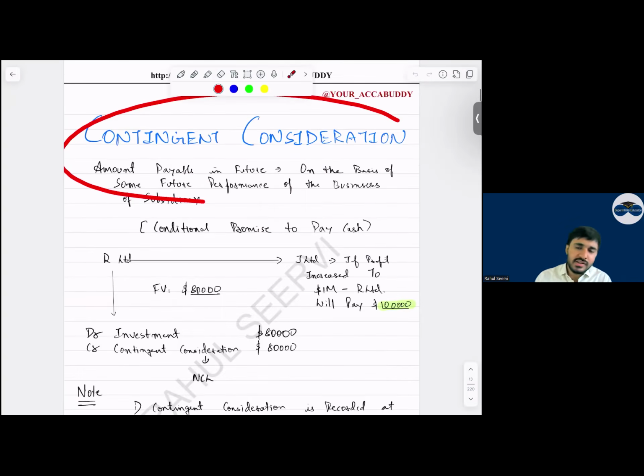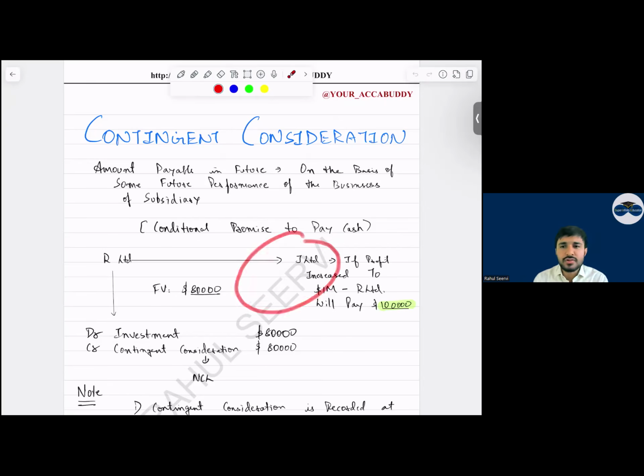Then coming to contingent consideration. Can I say contingent consideration is very important for SBR? Now everyone say this is recorded at what value? At what value will you recognize contingent consideration? Present or fair value? We recognize this at fair value now, everyone. Yes or no? So whenever a question comes in your pre-mock, a question is there regarding this one only. Easy 3 marks were there.